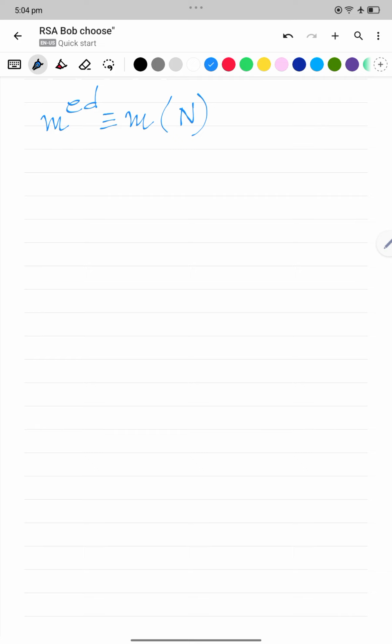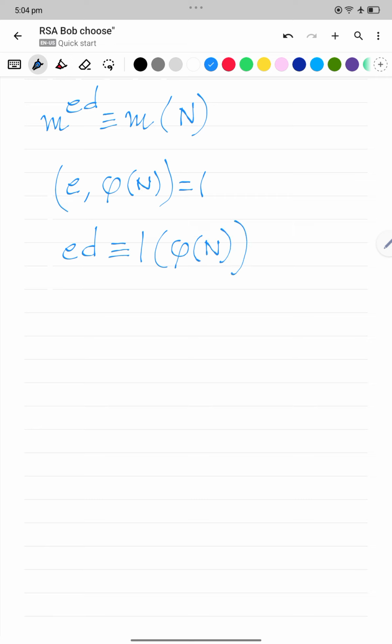Now E is co-prime to phi n, and hence it has an inverse, which is basically the same as saying that there exists D so that E times D is congruent to 1 mod phi n. Now this basically boils down to the existence of some number k so that phi n k plus 1 is ED.